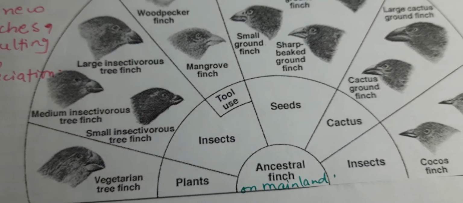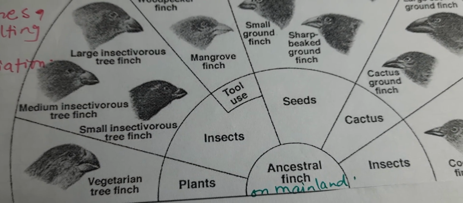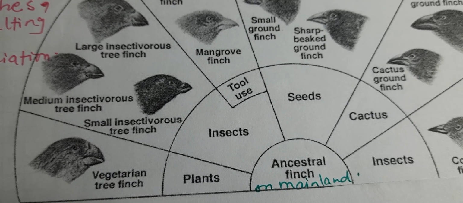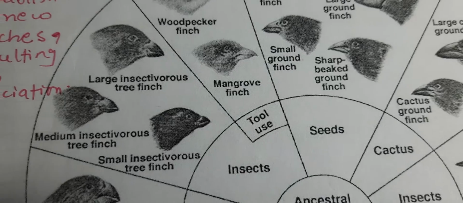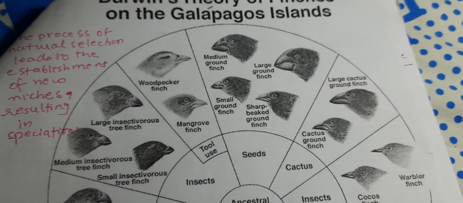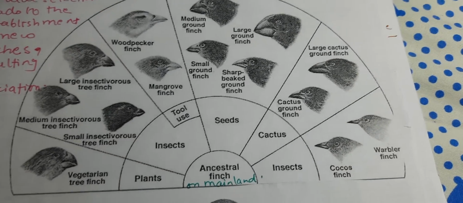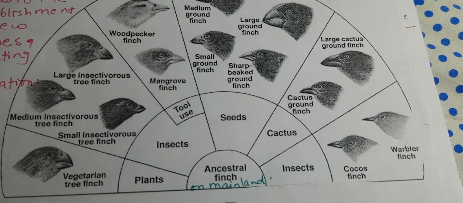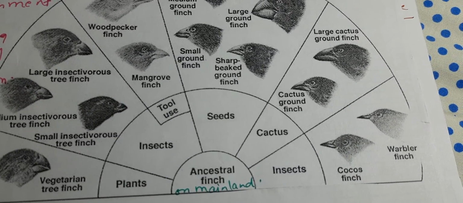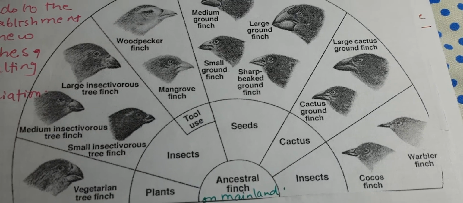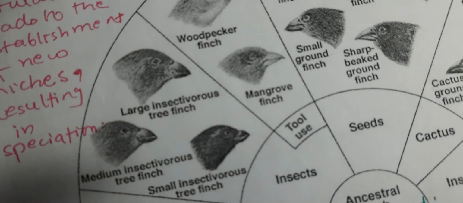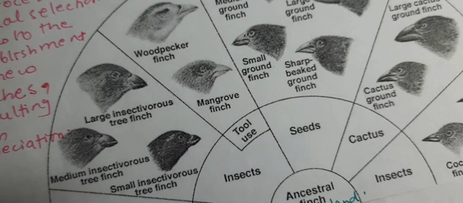For example, the insectivorous types: medium insectivorous tree finch, small insectivorous tree finch, large insectivorous tree finch. So again, they occupy different ecological niches, so that their chances of survival are more. Otherwise they would have competed with each other.